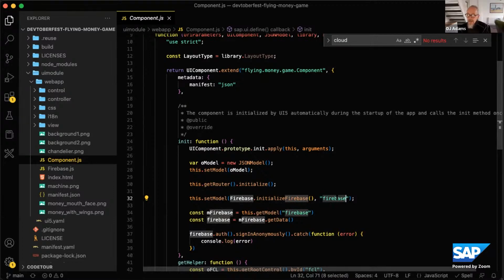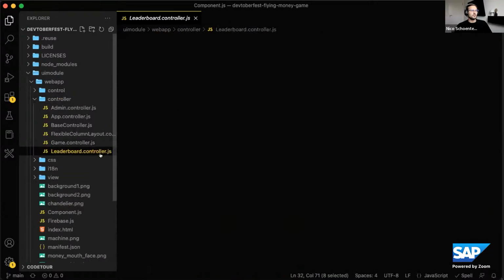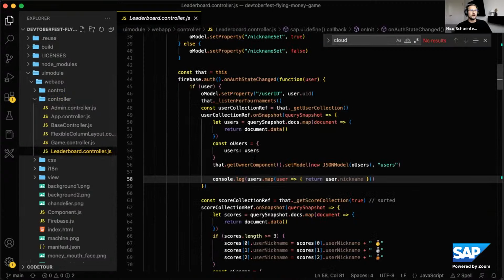Fantastic. So does that also mean that Firebase emits events when data changes on the back end? Let's say Michelle just joined, or Michelle plays a game and gets 10 points or whatever. I'm sure you're going to get more than 10 points, Michelle. But we'll see. That will cause an event to fire in Firebase, and then you catch that event and update the JSON model. Is that how you're doing this? Exactly. So you can listen to the Firebase backend.